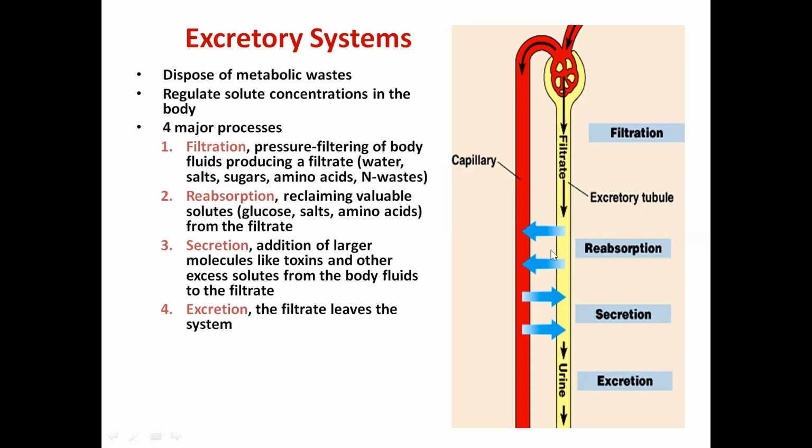That reclaiming is simply by reabsorption. Basically, some valuable solutes like glucose, salt and some amino acids are reabsorbed into the blood. Then third is secretion. Some of the larger molecules which cannot get filtered through the glomerulus are secreted from the blood directly into the urine. And the last one is excretion, where the filtrate leaves the system in the form of urine. So this is about the excretory system in general.